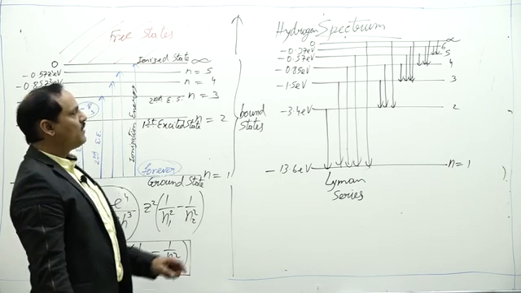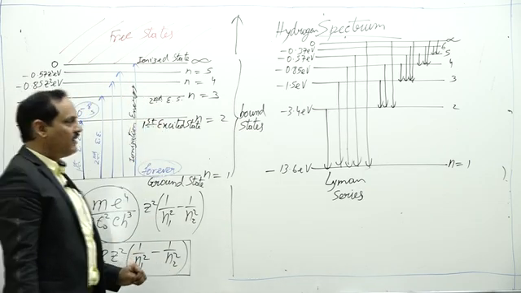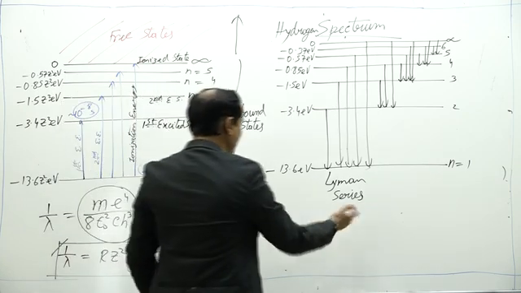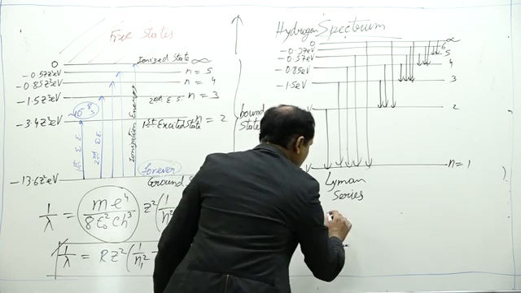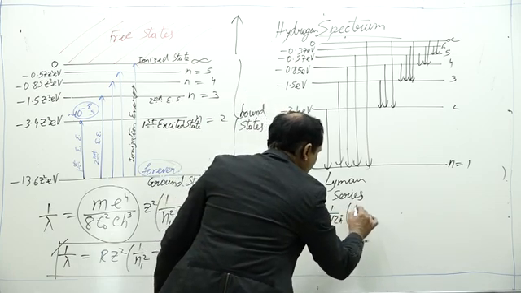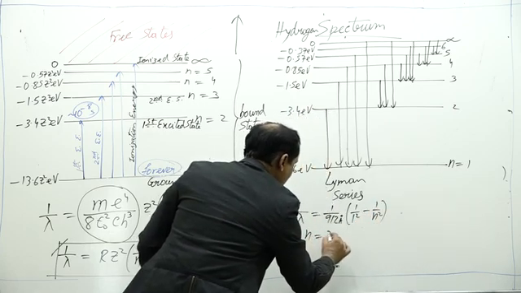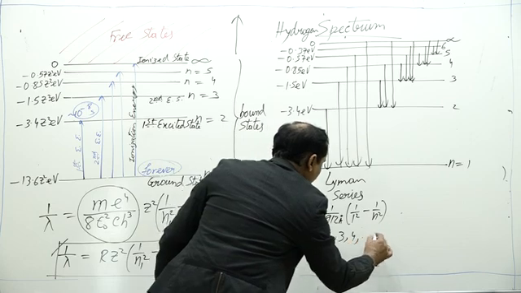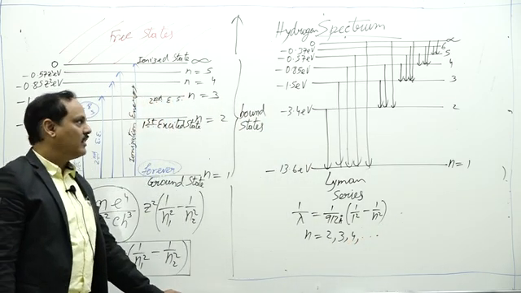So when the transition is from 2, 3, 4, 5, etc. to 1, we have the Lyman series, and the wavelength is given by 1 by lambda equals 1 upon 912 angstrom into 1 by 1 square minus 1 by n square, where n is equal to 2, 3, 4, etc.